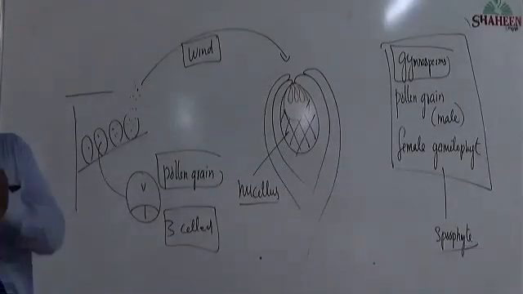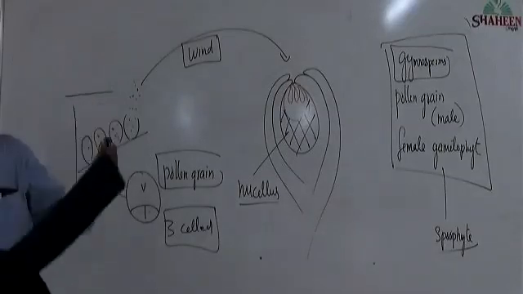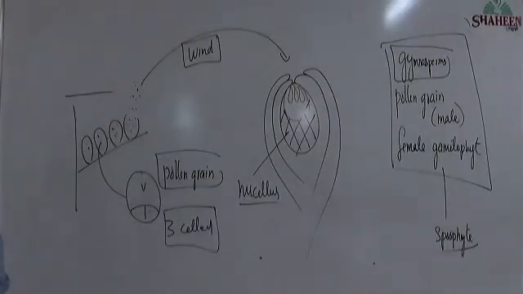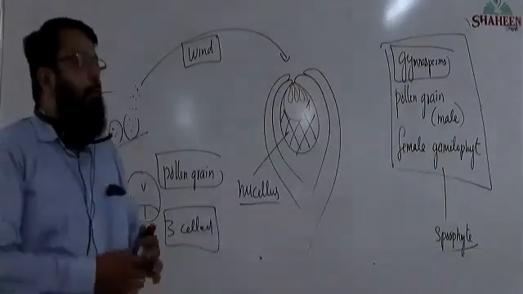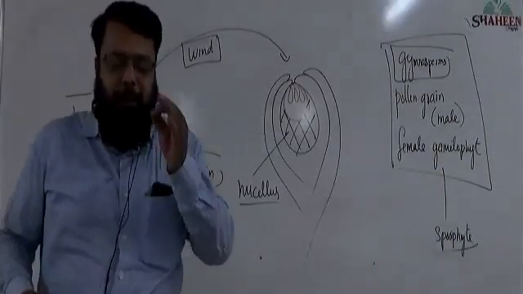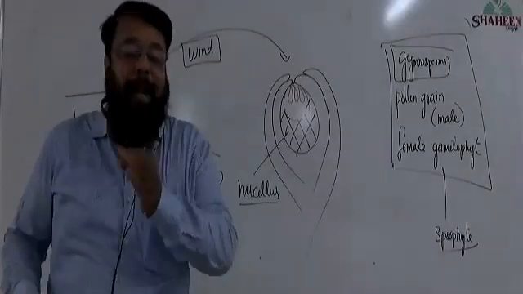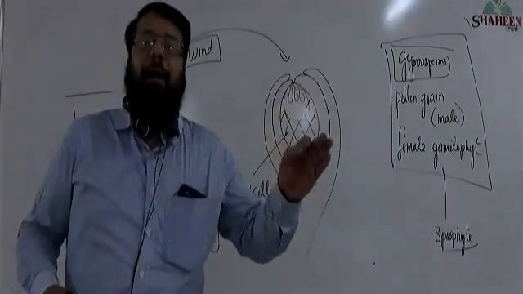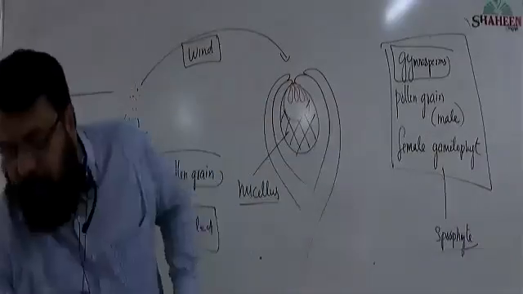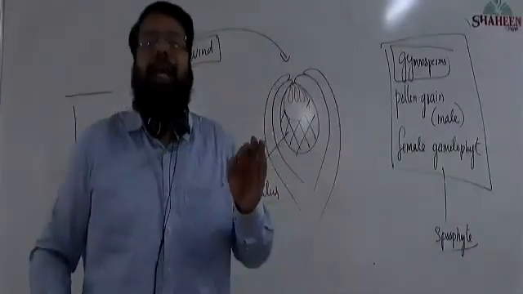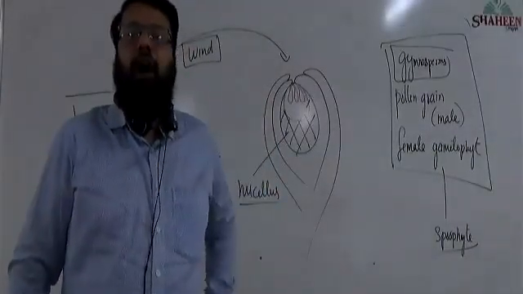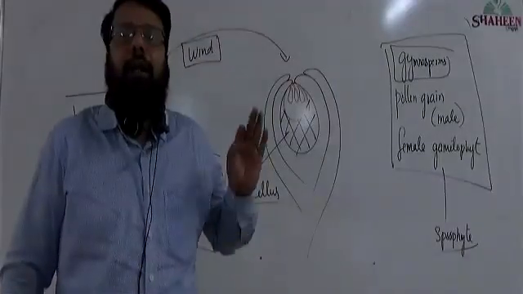Another word I'm introducing: the transfer of pollen grain from male reproductive part to female reproductive part is called pollination.